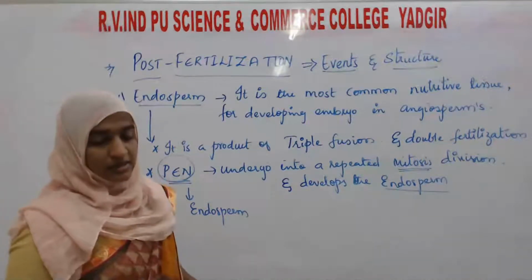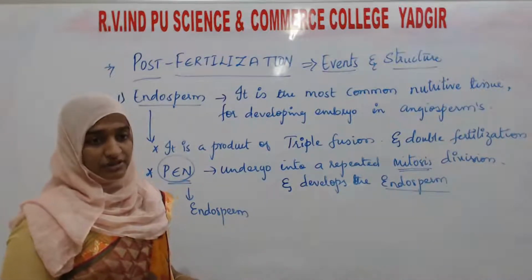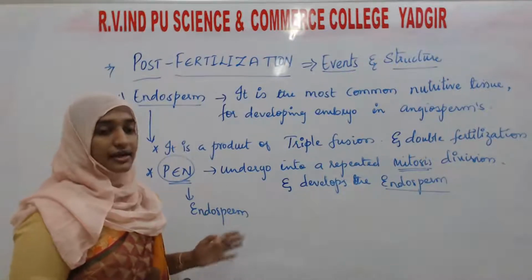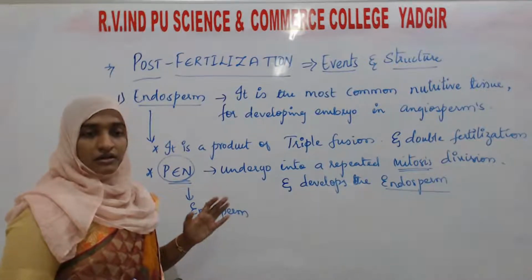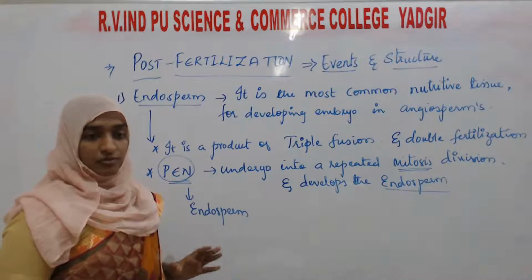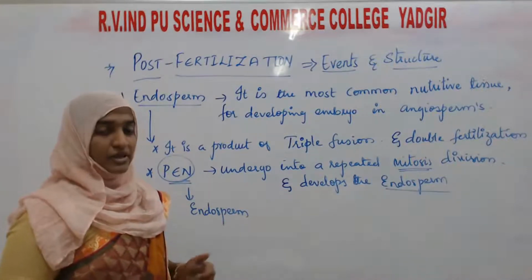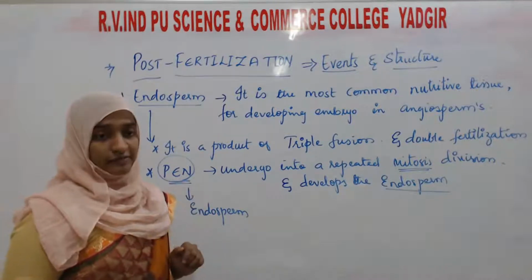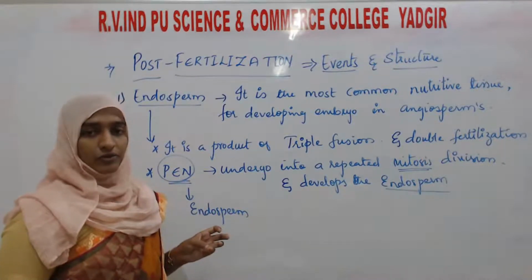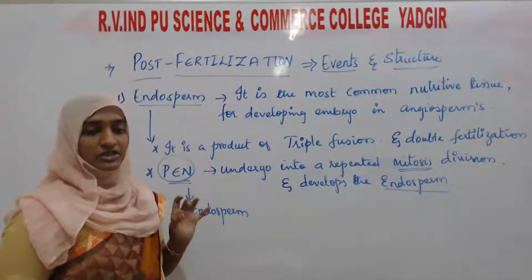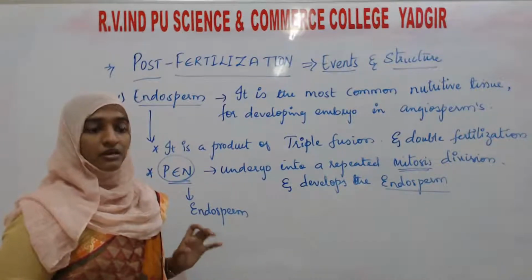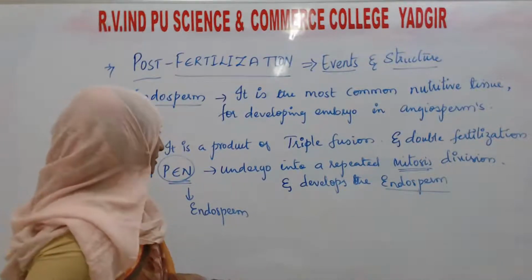There are three types of endosperm formation in angiosperms. Next we will see how the endosperm forms. The endosperm formation is of three types: nuclear endosperm formation, cellular endosperm formation, and one more, the helobial endosperm formation. So let's see about that.